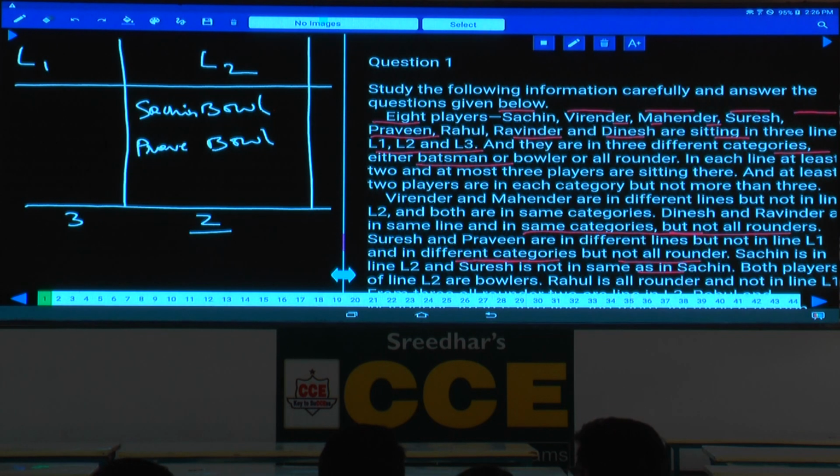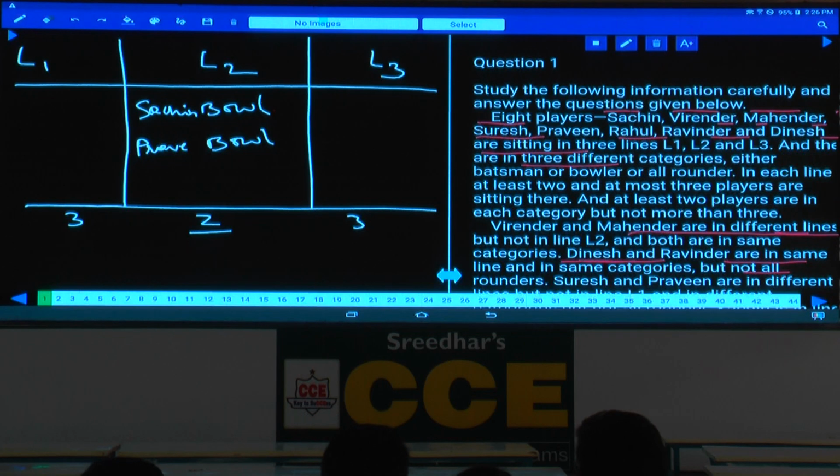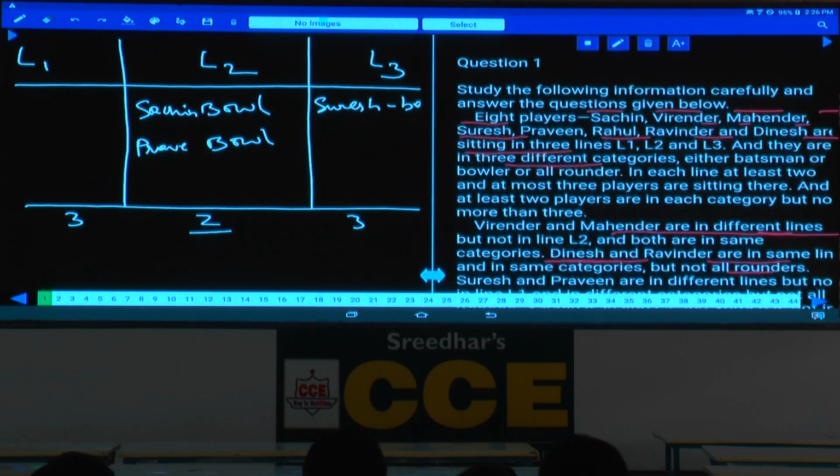As Praveen is in L2, Suresh must be in L3. What is the other information? These two persons belong to two different categories, but not an all-rounder. Now Suresh cannot be a bowler, cannot be an all-rounder. Hence this person must be a batsman. As of now we are able to fix this person as well.